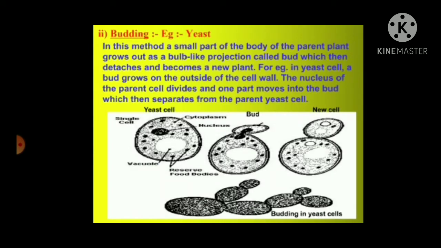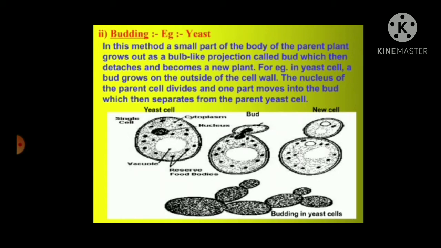Now let's learn budding, and the example of budding is yeast. In this method, a small part of the body of the parent plant grows out as a bulb-like projection called the bud, which then detaches and becomes a new plant. For example, in a yeast cell, a bud grows on the outside of the cell wall. The nucleus of the parent cell divides and one part moves into the bud, which then separates from the parent cell.